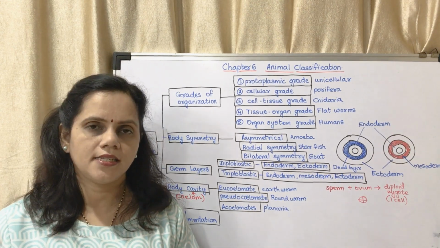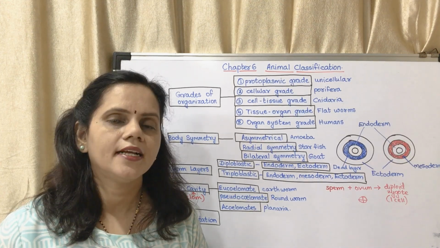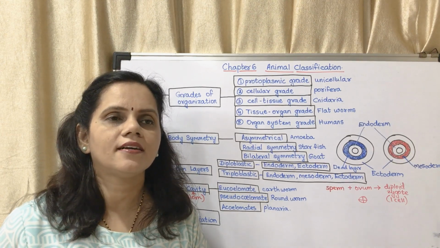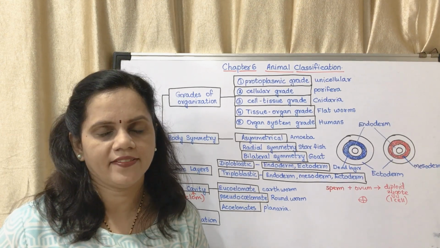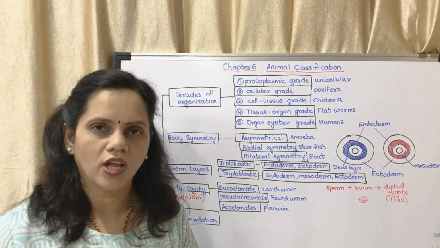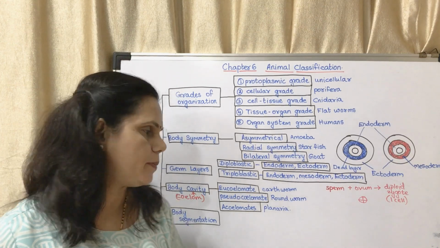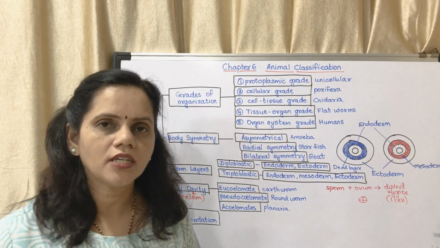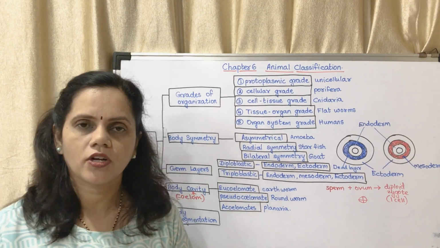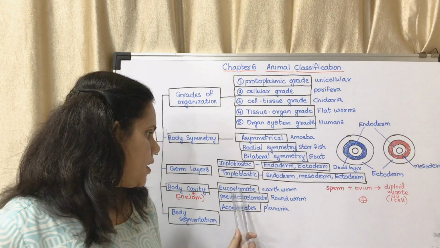Okay, that is the criteria. If there is a true body cavity, then it is said to be eucoelomate. If there is a half body cavity, that is a false body cavity, it is said to be pseudocoelomate. And if it does not have any body cavity, it is said to be acoelomate. Okay, now I will tell you in simple words.